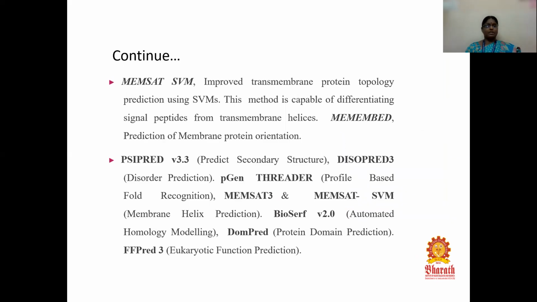MEMSAT-SVM is an improved transmembrane protein topology prediction using SVMs. This method is capable of differentiating signal peptides from transmembrane helices.